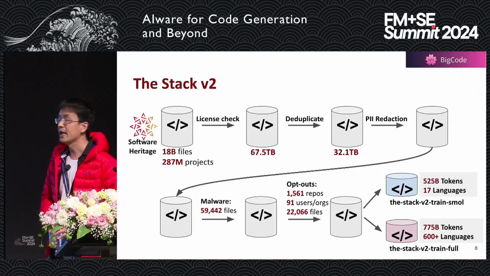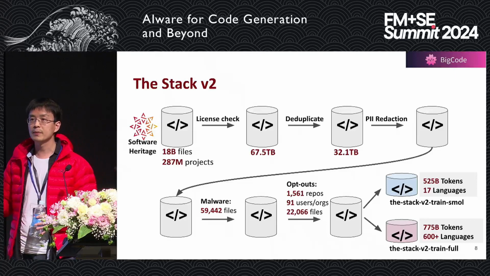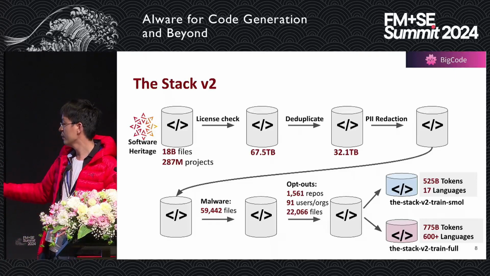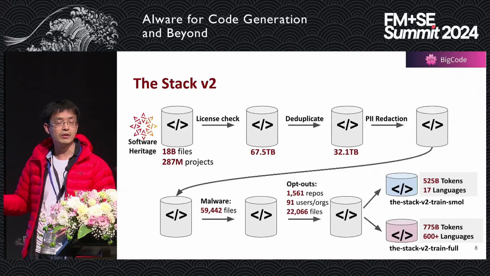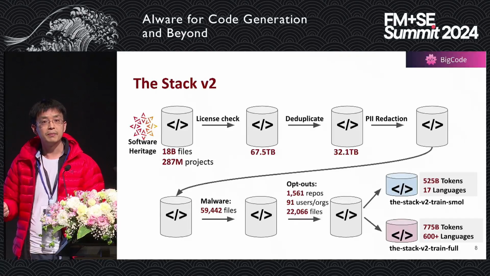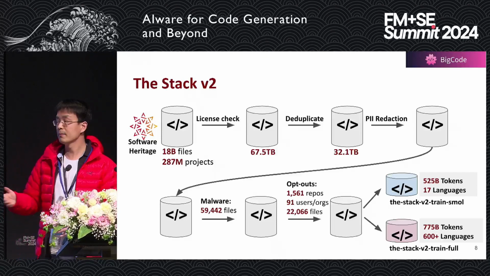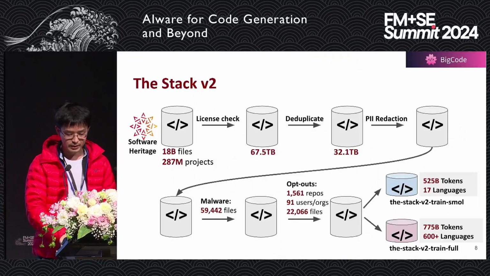After that, we have the final dataset, and then we actually create two subsets: one with 500 billion tokens and 17 languages, which we use to train the StarCoder2 3B and 7B versions, and another one with over 700 billion tokens, which we use to train the StarCoder2 15B version. It includes over 600 languages. So that's the basic overview of the StarCoder2 project.